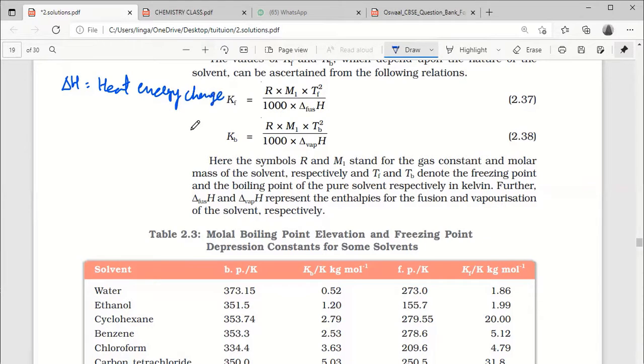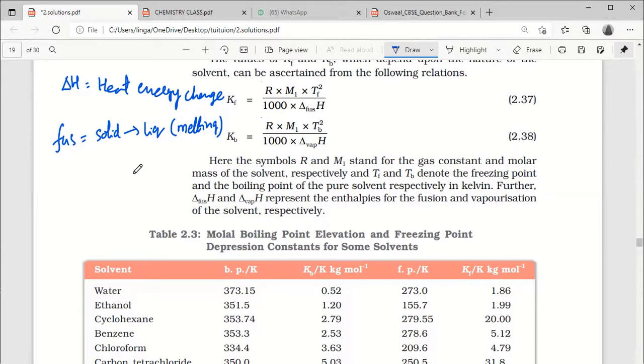Now, what is the condition? Fusion means solid converting into liquid. That is nothing but melting. While melting, how much energy is required?